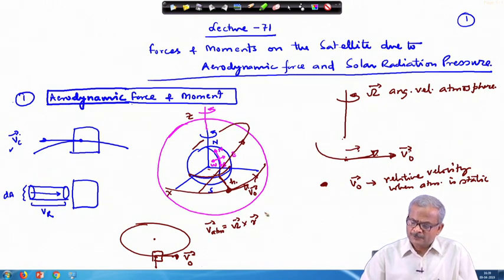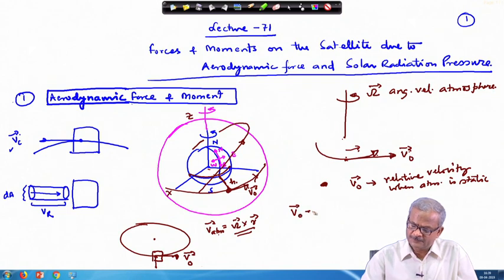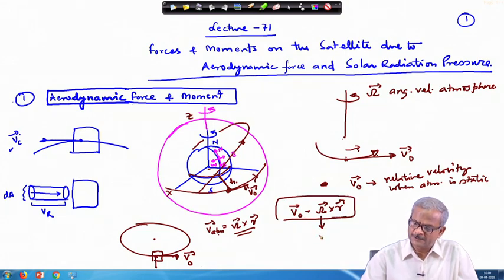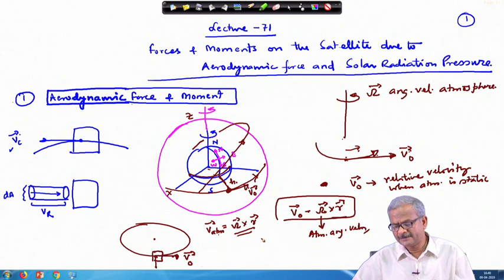The atmosphere has almost the same rotation rate as the earth. So, in that case this is what we are writing. What will be the relative velocity in that case? v 0 minus capital omega cross r, where capital omega refers to the atmospheric angular velocity. So, you have to subtract. We are dealing here with the relative velocity, that is the part you have to remember.